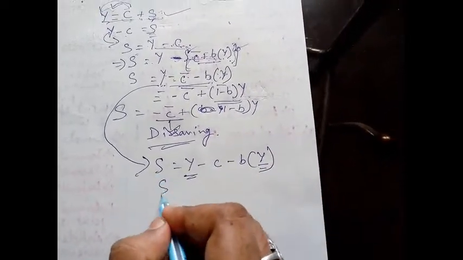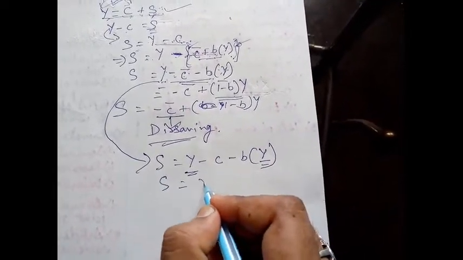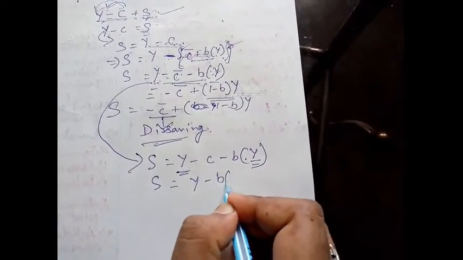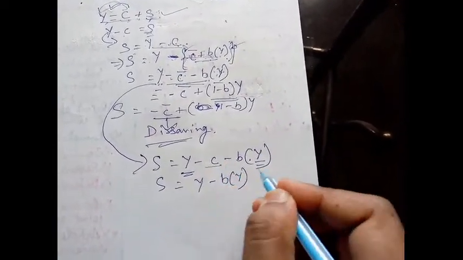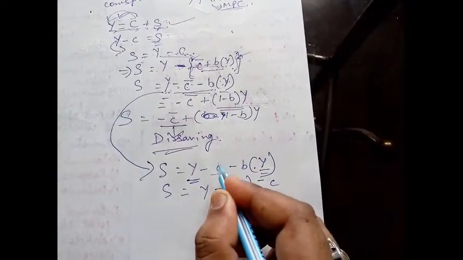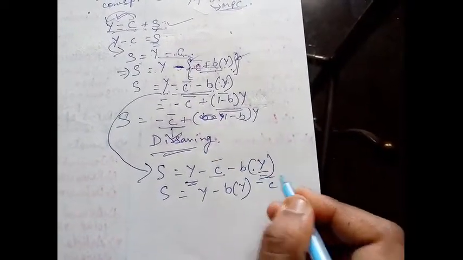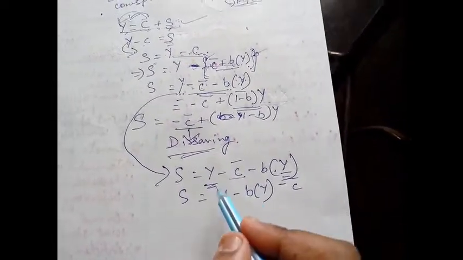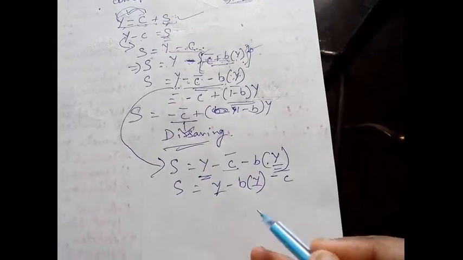So S is equal to Y, bringing BY very close, and bringing C bar to that side. I will not touch C bar because it's a constant, autonomous.